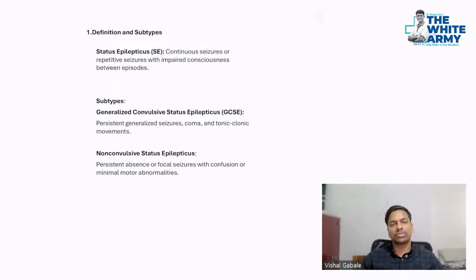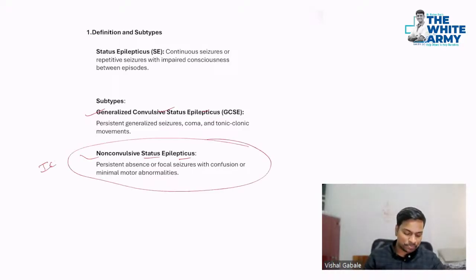Okay, so as we know, status epilepticus means the seizure keeps on continuing. We mostly have two subtypes. First is generalized convulsive status epilepticus, and the second is non-convulsive status epilepticus. This is mostly seen in ICU patients. Suppose the patient is intubated and we are not able to wean the patient off the ventilator, then you can suspect non-convulsive status epilepticus.